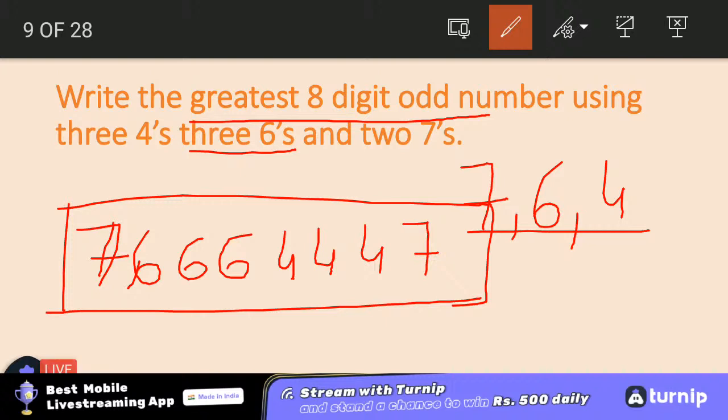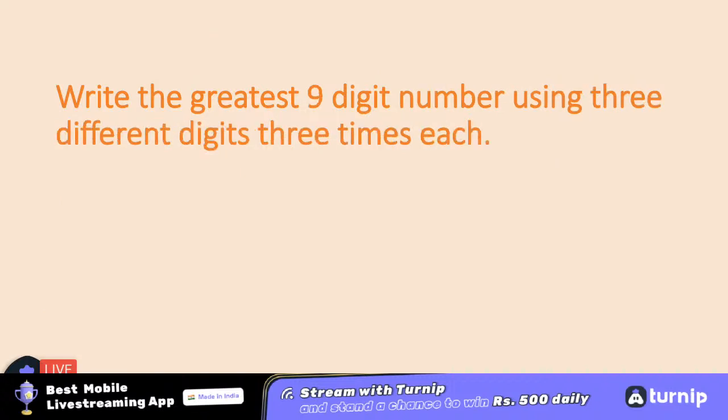As you can see, I have used 3 fours, and I have used 3 sixes. Next question: the greatest number using 3 different digits 3 times each. Now you need to make the greatest number. And this greatest number must use 3 different digits, and each digit must be used 3 times.